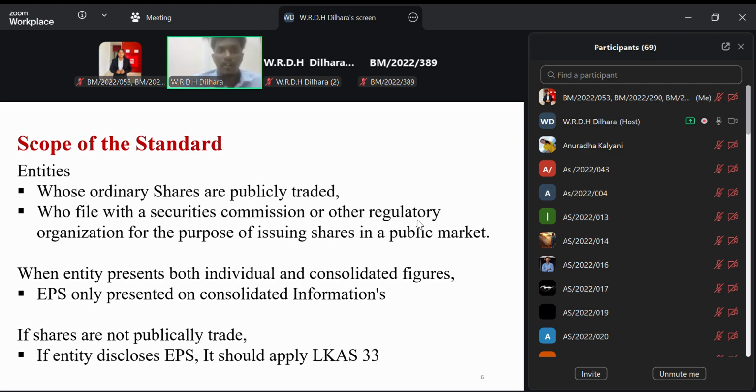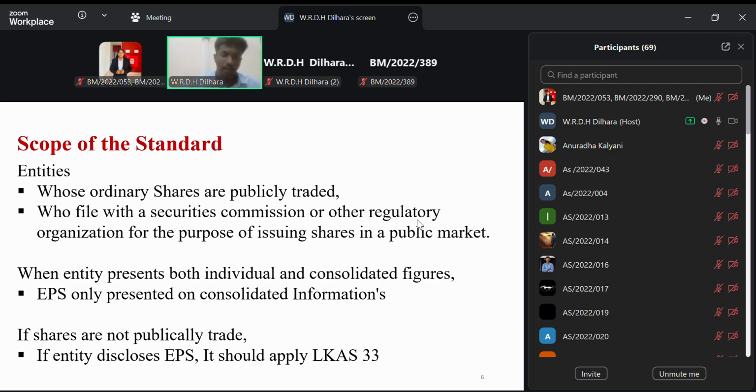And when someone is working in an audit firm, they definitely meet these consolidated figures, individual financial statements and group financial statements. In that, you can see that in group companies there are two sets of financial statement figures. One is the group, and another one is the company.